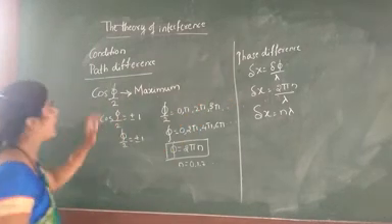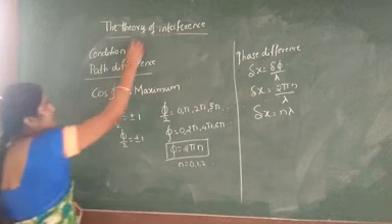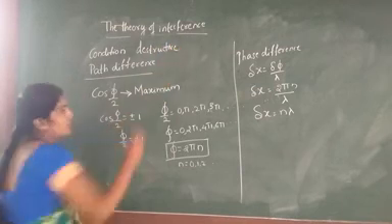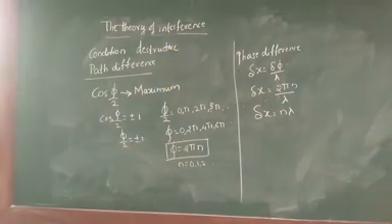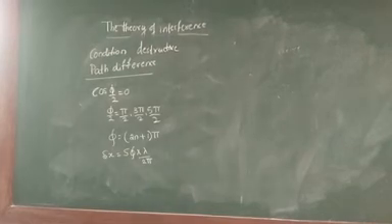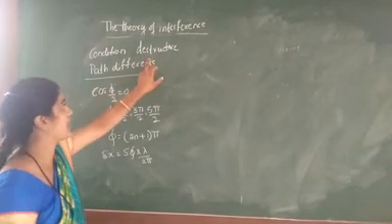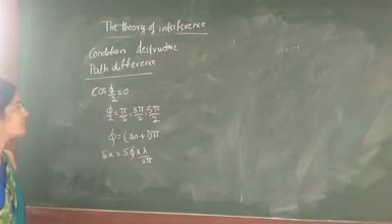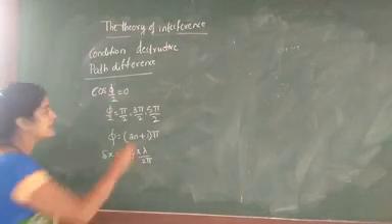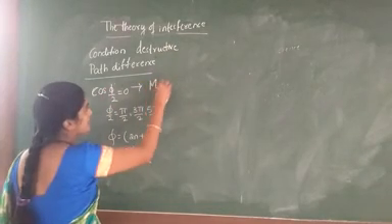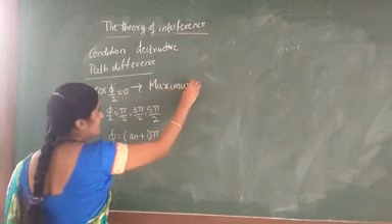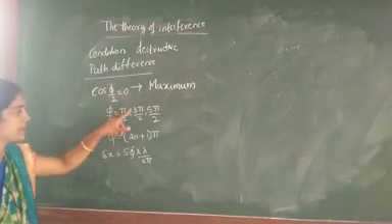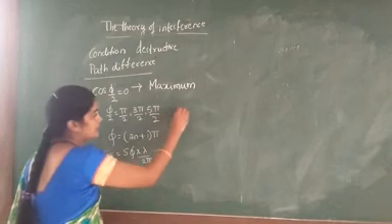In the same way again we have to study the condition for the destructive interference of light. Here we consider the path difference. In the path difference we consider cos psi by 2 is equal to 0. At this point the value should be 0. Next we know that psi by 2 is equal to pi by 2, 3 pi by 2 and so on up to the last term.